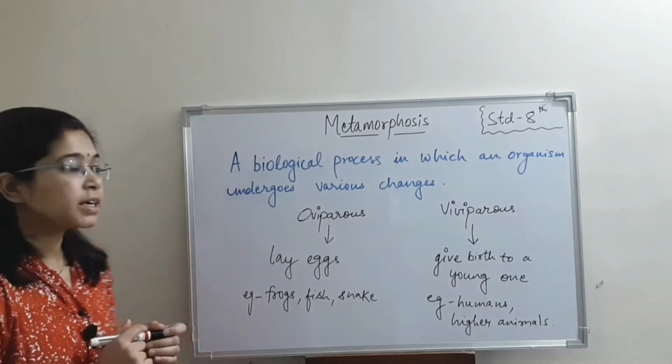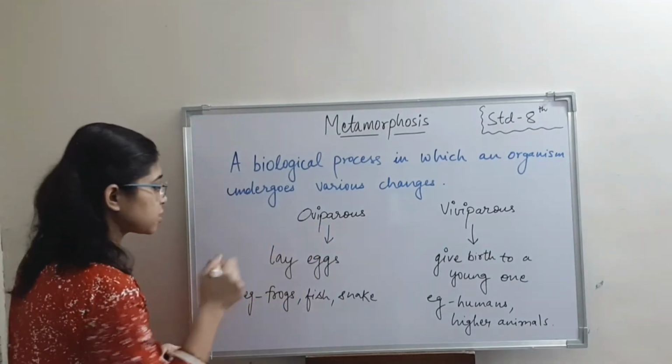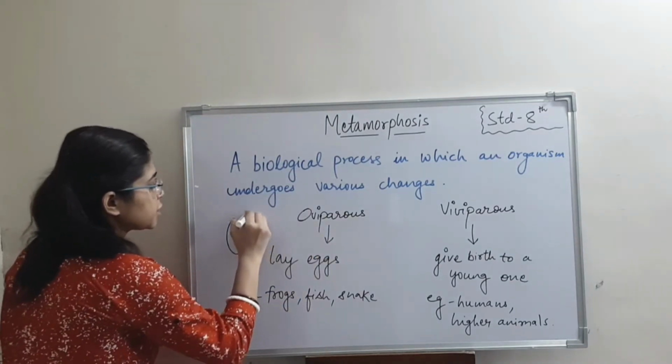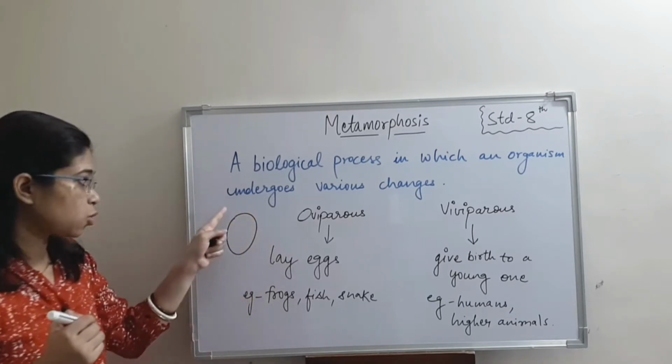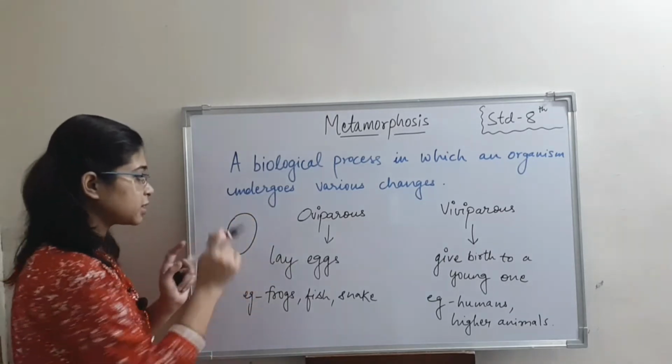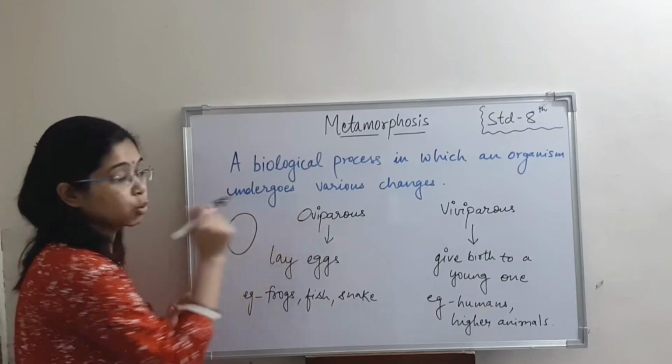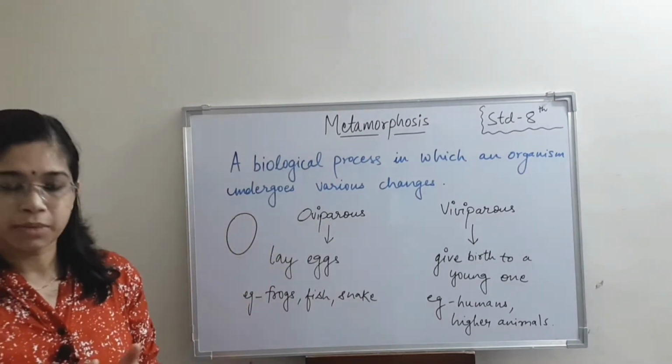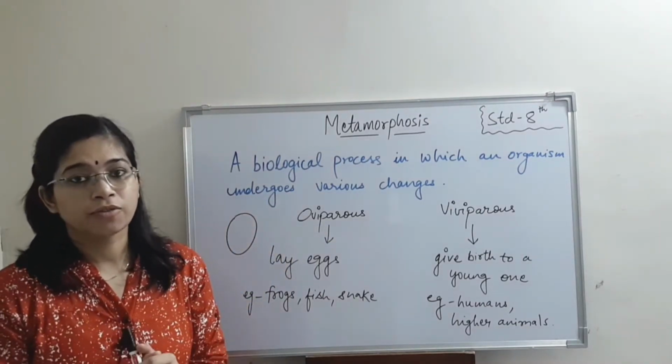How can we remember this oviparous lay eggs? You know, the shape of an egg is almost oval. So there is resemblance in the structure of this egg and O. So by this also you can remember. Now let's see the life cycle of a frog.